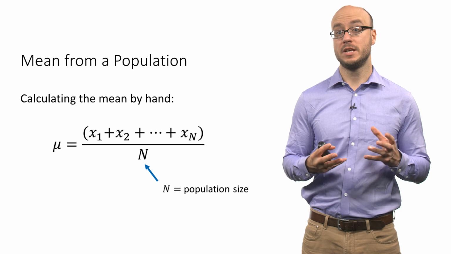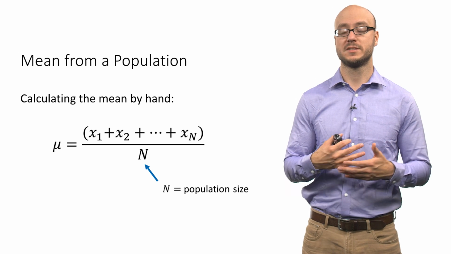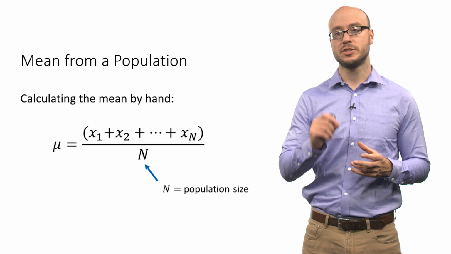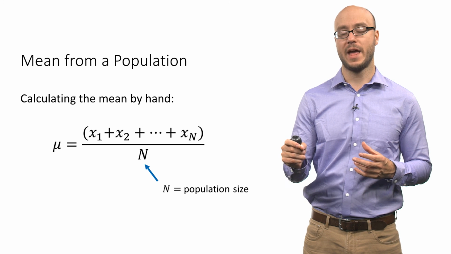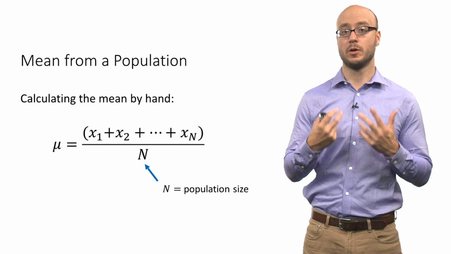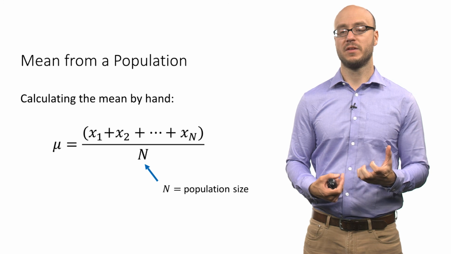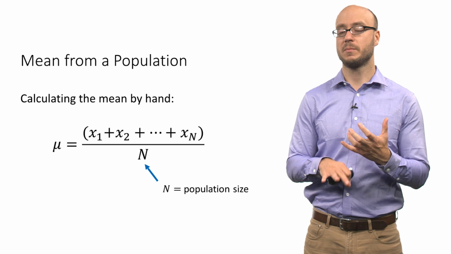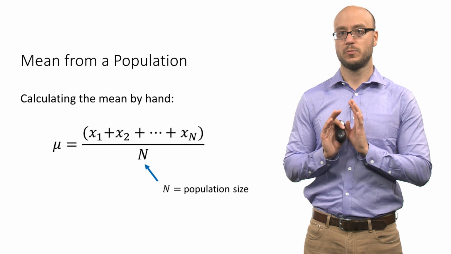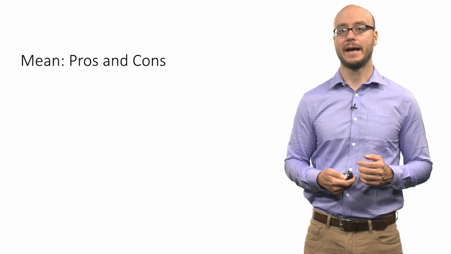If you took the average of everybody in the United States of some variable, let's say weight, then that population size will be capital N. So you add up all the observations, and you divide by the total population size, and that will give you this value of mu. You can see that the actual calculation is the same. You're just adding up the values of the different observations and dividing by the total size of the population or the sample. If it's the population mean, we call it mu. If it's the sample mean, we call it x bar.